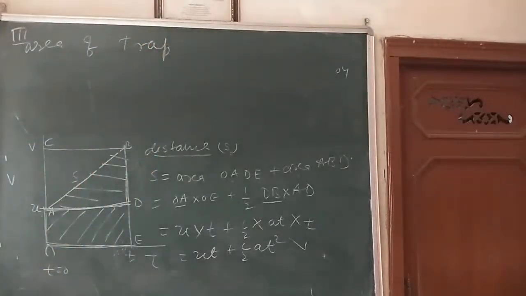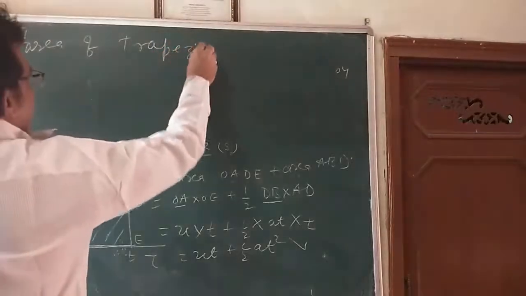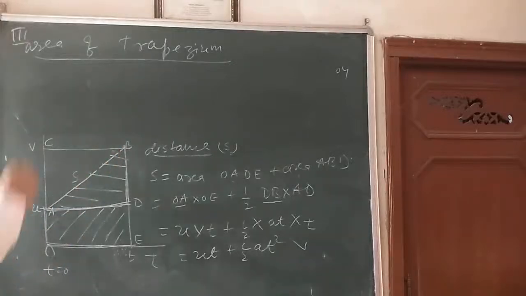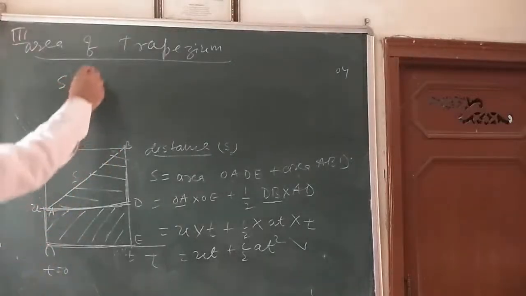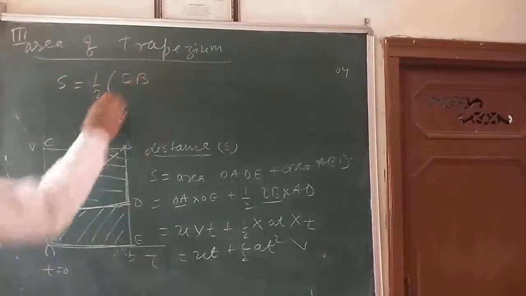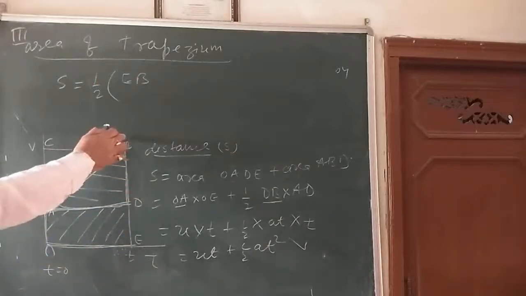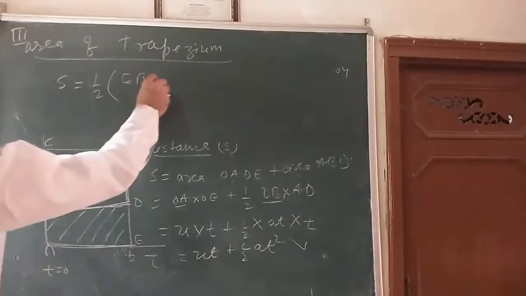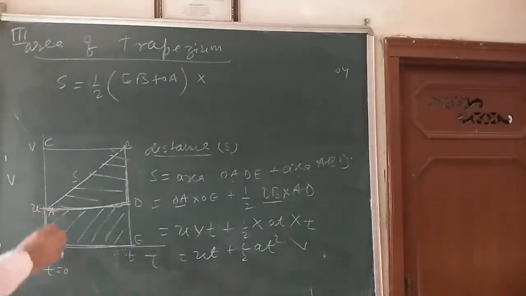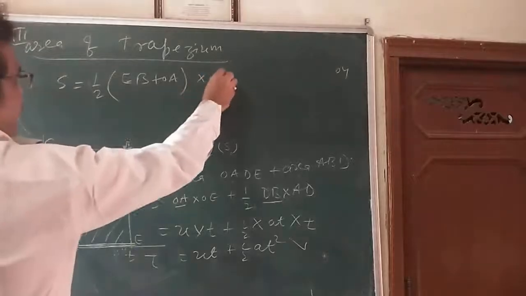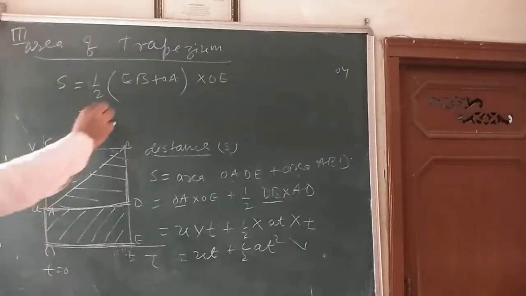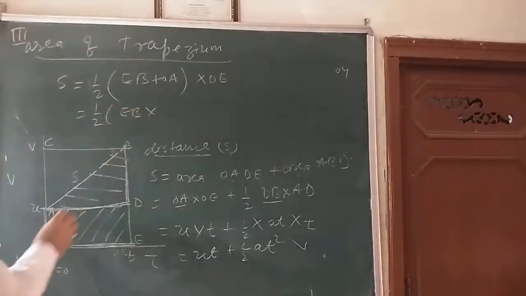Trapezium. This is the area of the trapezium, S again. That is 1 by 2 the sum of the parallel sides divided by 2. That is EB, you can see one is this and one is this. EB plus OA, sum of the parallel sides divided by 2 into the perpendicular distance, that is OE. So I can write here 1 by 2, that is EB into OA.